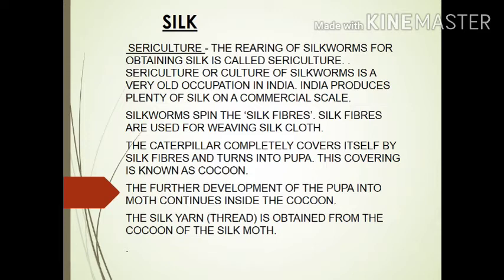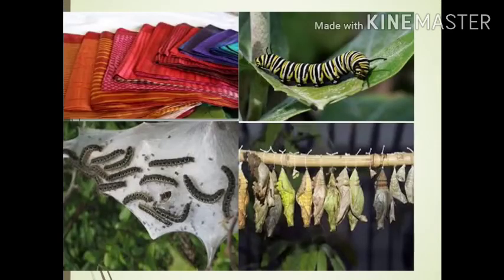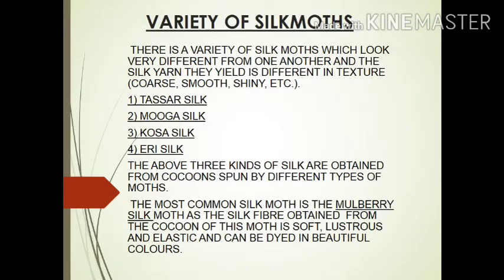The rearing of silkworms for obtaining silk is called sericulture. Sericulture, or culture of silkworms, is a very old occupation in India. India produces plenty of silk on a commercial scale. The silk yarn is obtained from the cocoon of the silk moth. The silk moth is shown in the given image.